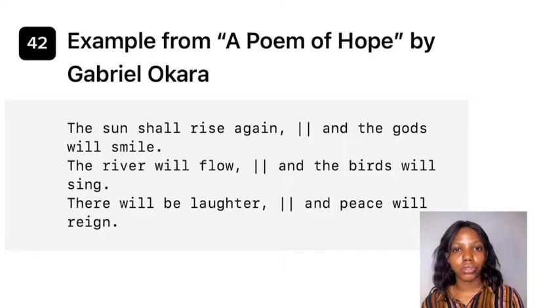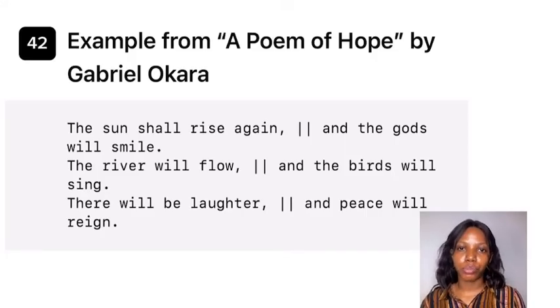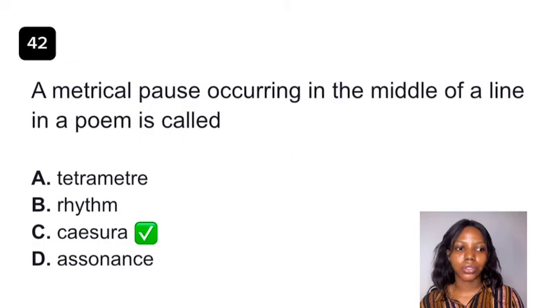As you can see, the symbol in the poem shows that there's a pause or a break within that line. In the original text, you don't see that symbol. It is when you're doing poetic analysis or interpretation of a poem that you use it to show that caesura was used in this line. So the best answer to this question is option C, caesura.